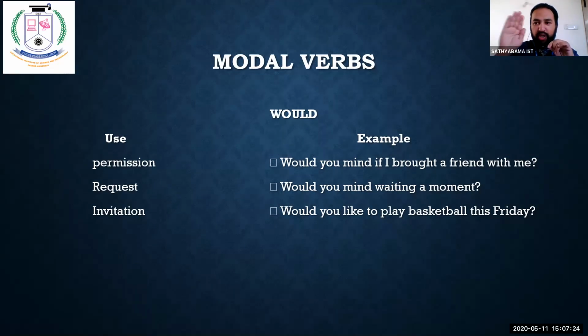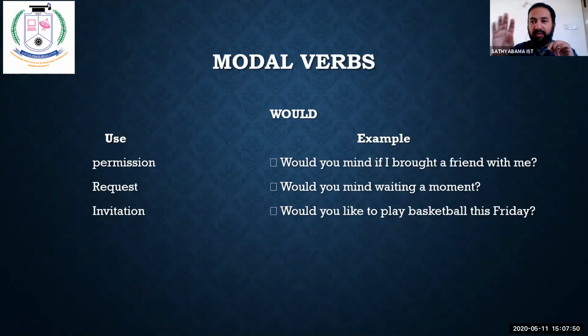Everybody, if you use this word would, nobody will say no. If you say, would you mind waiting a moment? Anybody will say, okay, fine, no problem. Even if he is very, very angry, whatever, sir, would you mind waiting for a moment? My boss is busy with another call or something like that. They will wait. Why? Because the word would is such a polite word.